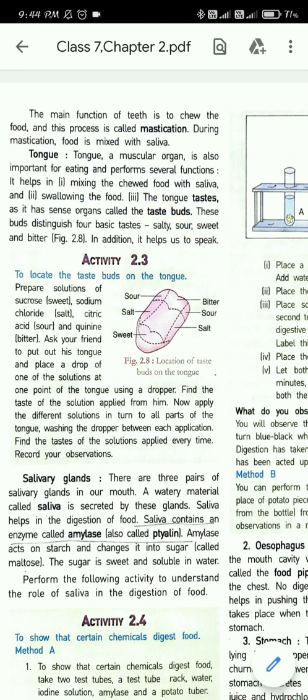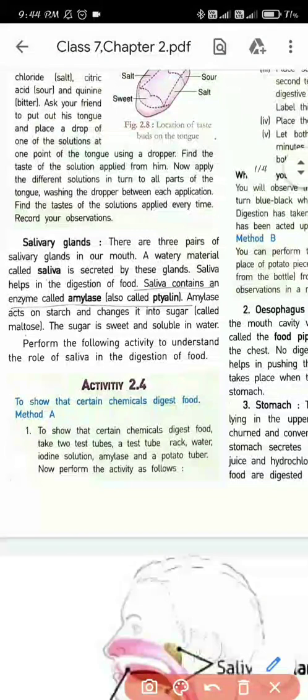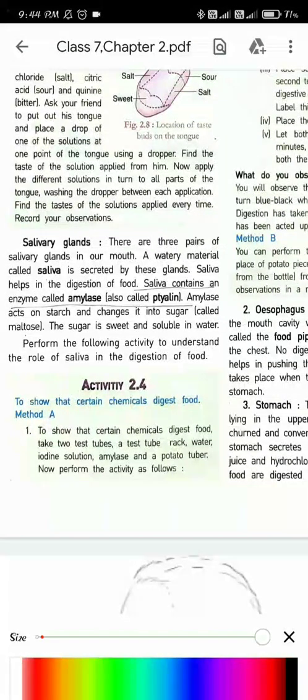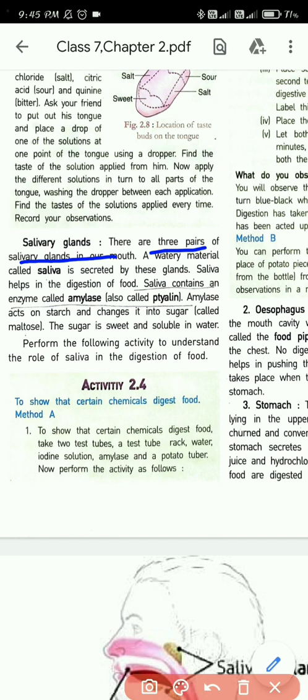Now the salivary glands. Here also please underline the first line: there are three pairs of salivary glands in our mouth. So we have three pairs of salivary glands. A watery material called saliva is secreted by these glands. So what is secreted by the glands? Saliva. Saliva helps in the digestion of food.